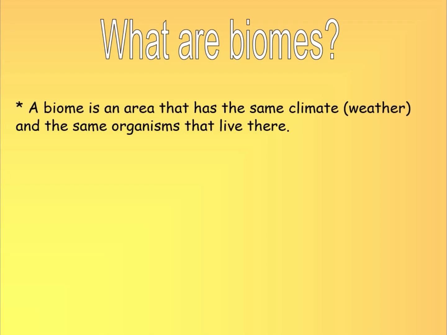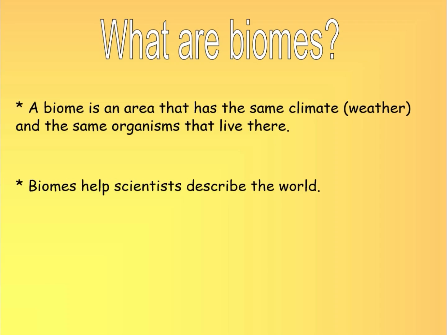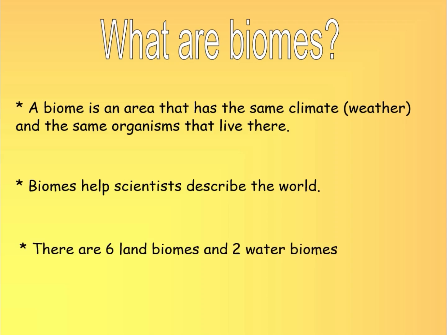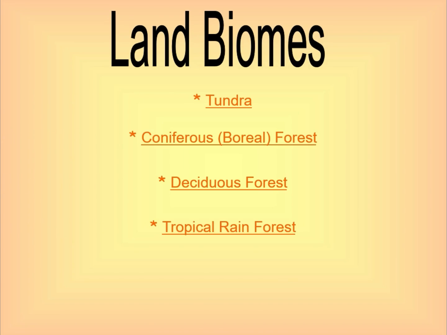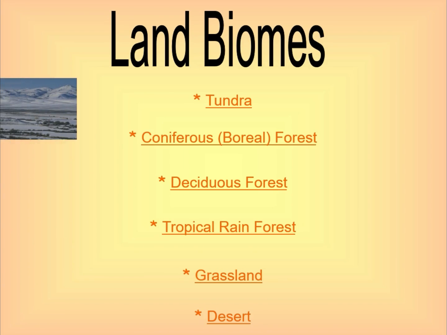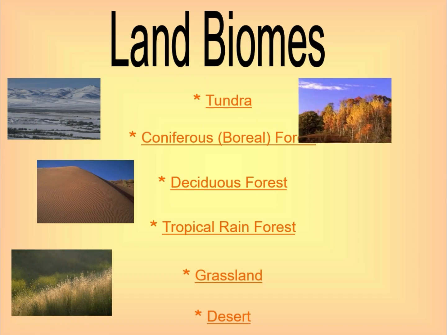As a definition, we can say that a biome is an area that has the same climate and the same organisms that live in there. With the help of biomes, scientists can describe the world easily, and there are 6 land biomes and 2 water biomes that we are going to discuss specifically. So we say there are 6 kinds of land biomes: tundra, coniferous forest, deciduous forest, tropical rainforest, grassland, and finally desert.